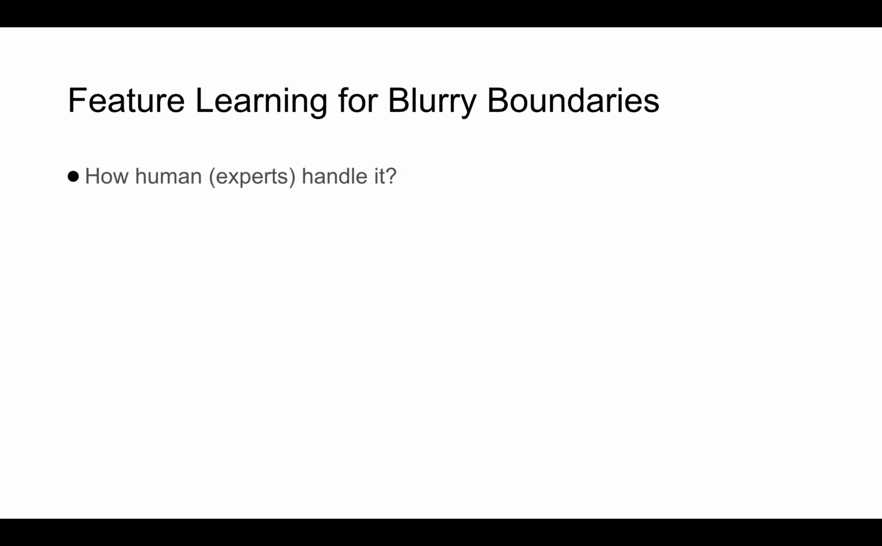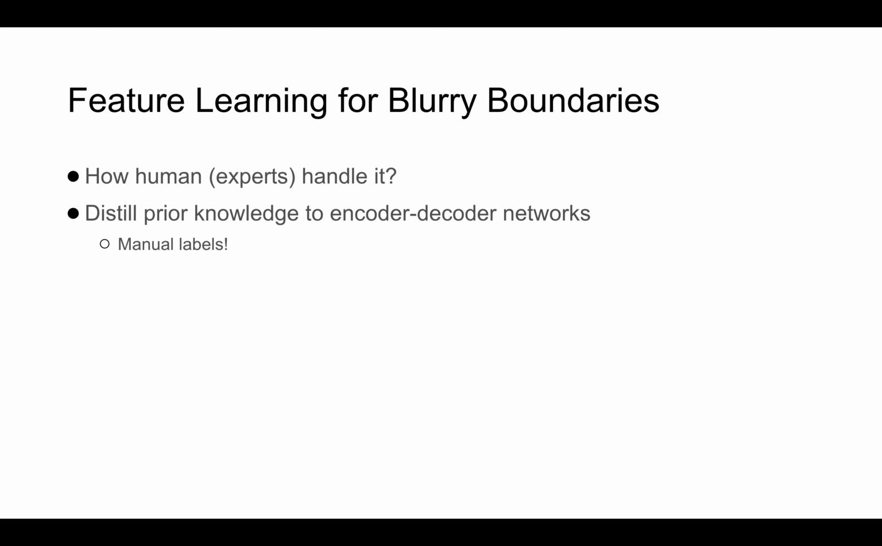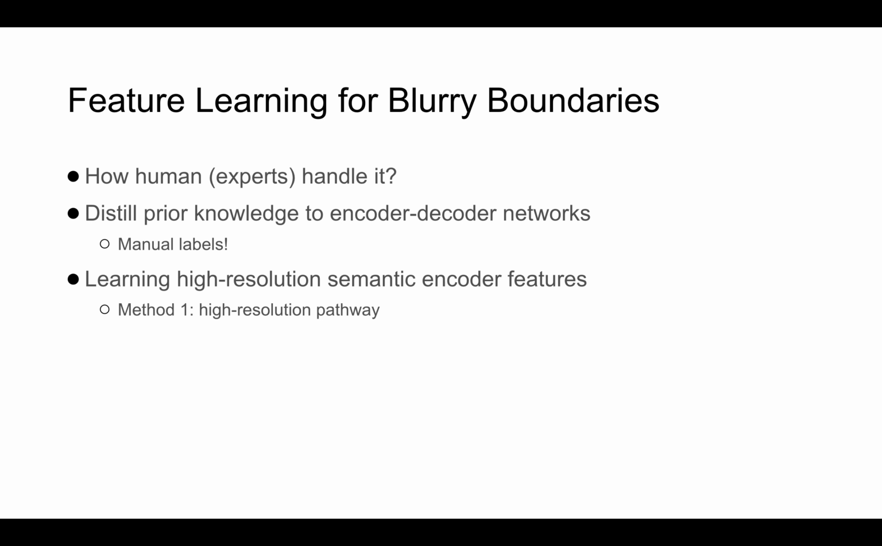So let's analyze more. How does a physician handle this kind of situation? Because experts have prior knowledge, they can manually annotate the organs, even if the boundaries are blurry. So we want to distill this kind of prior knowledge into the encoder-decoder networks and propose that learning high-resolution semantic encoder features is a potential solution. Particularly, we have two solutions. One is using a high-resolution pathway. Another is semantic guided encoder feature learning.